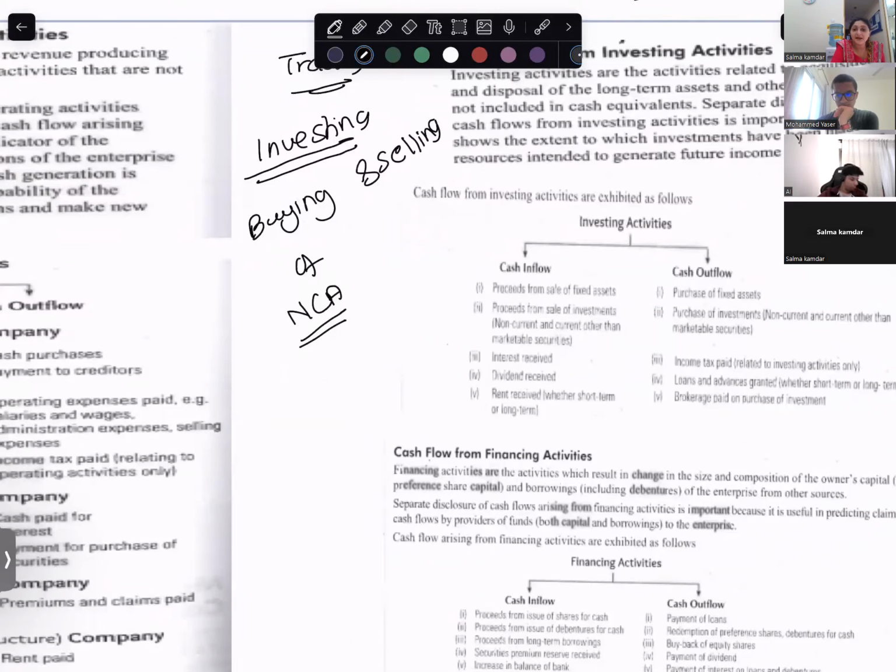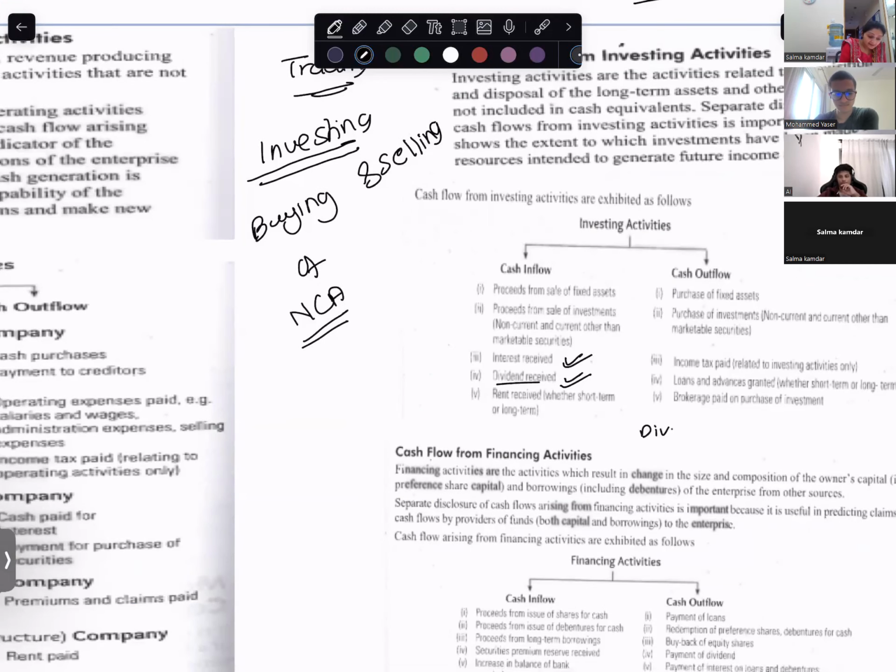So I am investing my money into something. So if you have any dividend received, it is investing activity. Interest received is investing activity. But remember, dividend paid will be what activity? Financing activity. So when you're talking about investing activities, you're talking about buying and selling of non-current assets, interest received, dividend received. If you remember this much, it is sufficient for you.